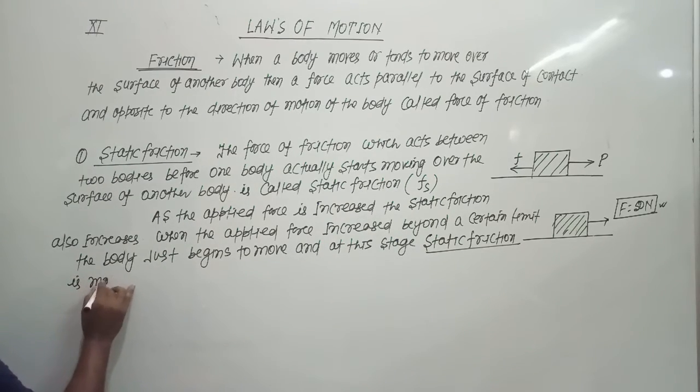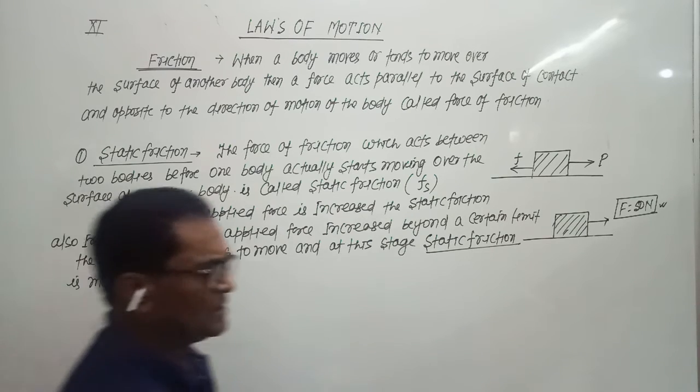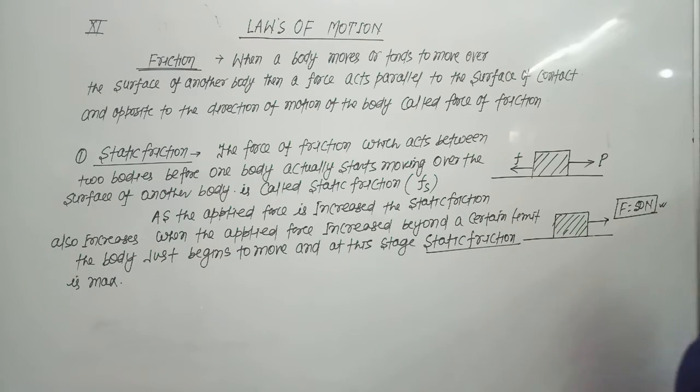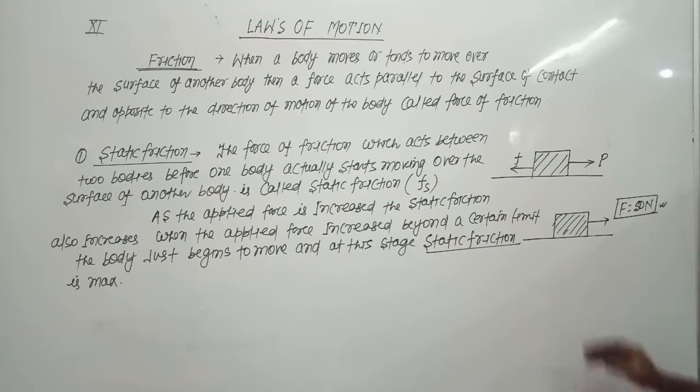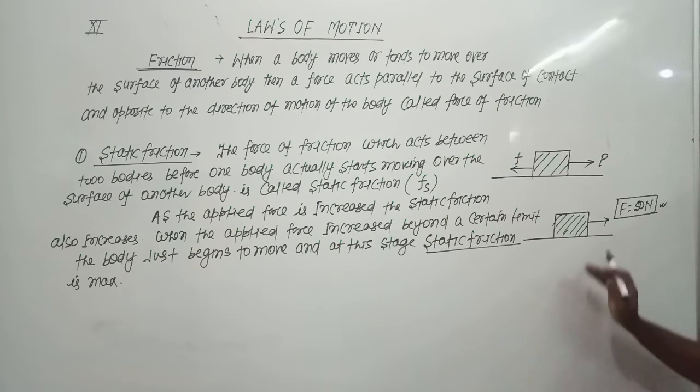So we have seen that static friction is the force of friction acting on a body when the body is not moving over the surface of another body. From this example, the force required to move the body is 50 Newton. When we applied a force of 25 Newton, the body did not move, but an opposite force acts in a direction opposite to the applied force, and that force is the force of friction.